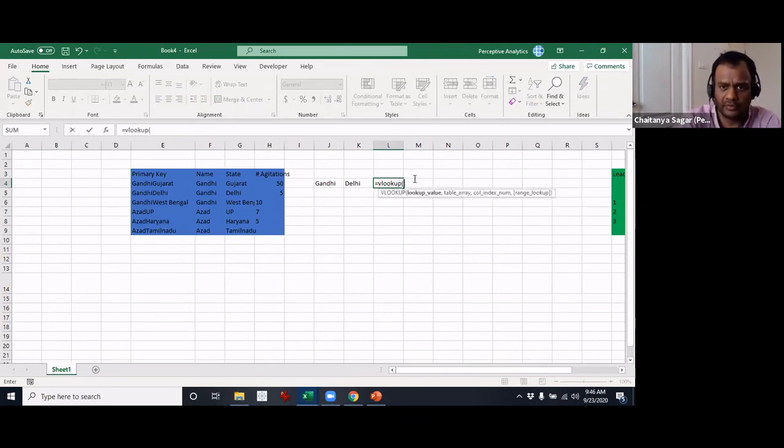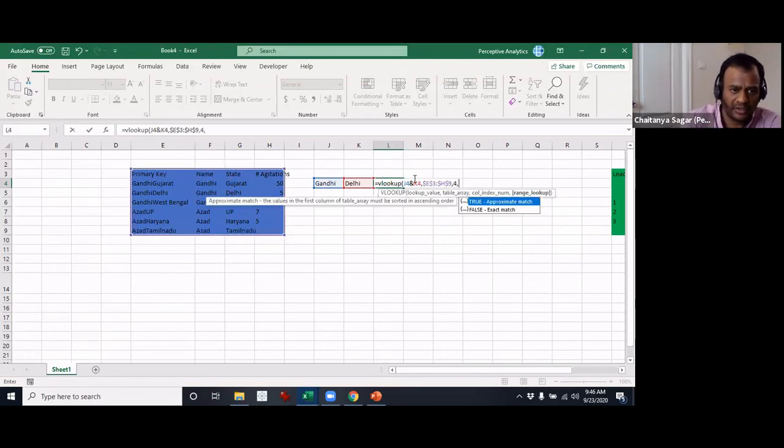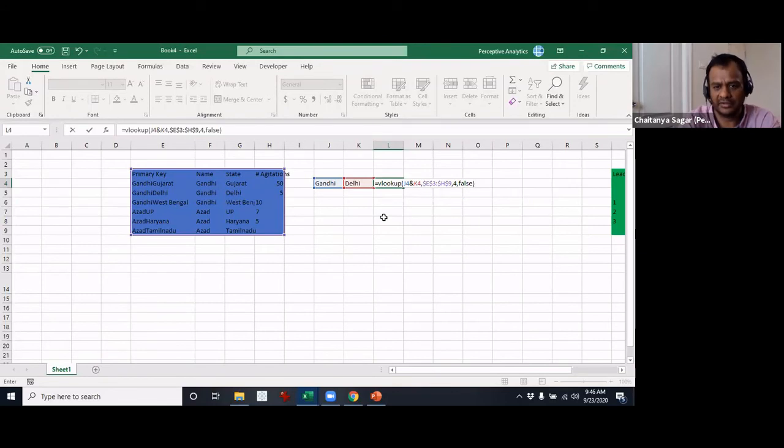Now here also you do the same thing. You do equals VLOOKUP, and you look up for the concatenation here, and then comma. The rest of it remains the same. You have to ensure that the primary key is the first column. F4, 4, because this is 1. You have 1, 2, 3, and 4. And false, because here also we want exact. That's it. Enter. There you go. It works.